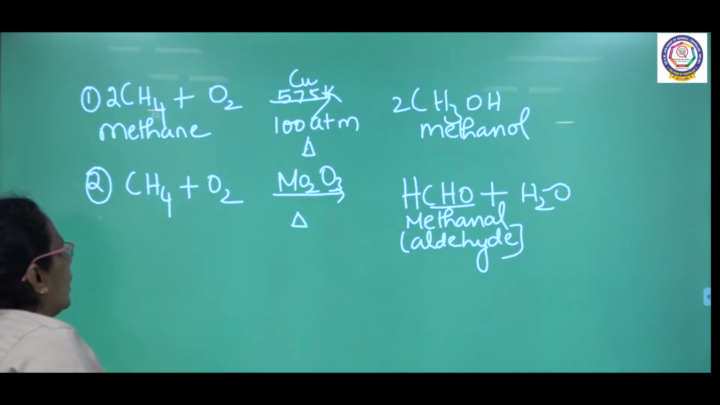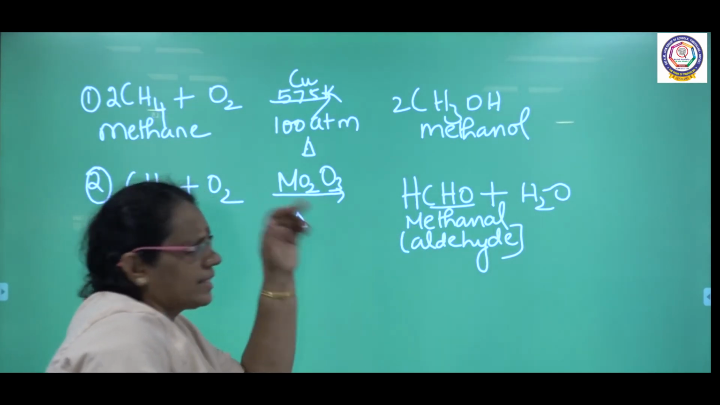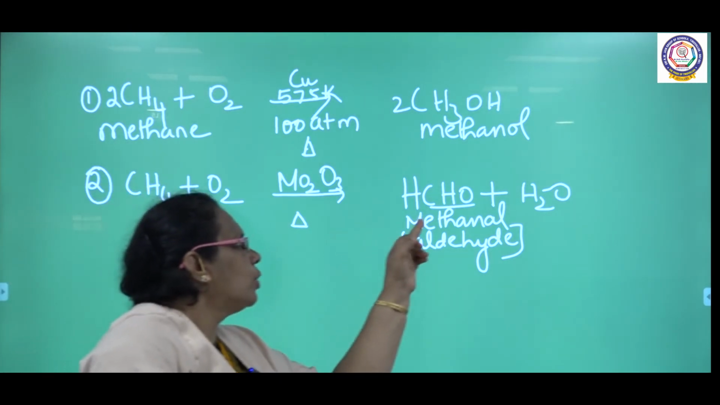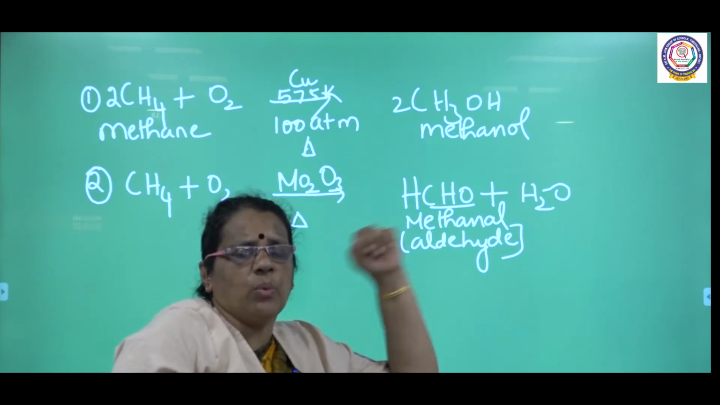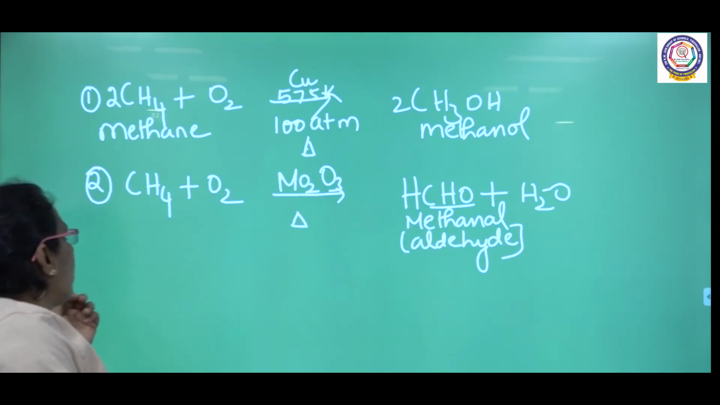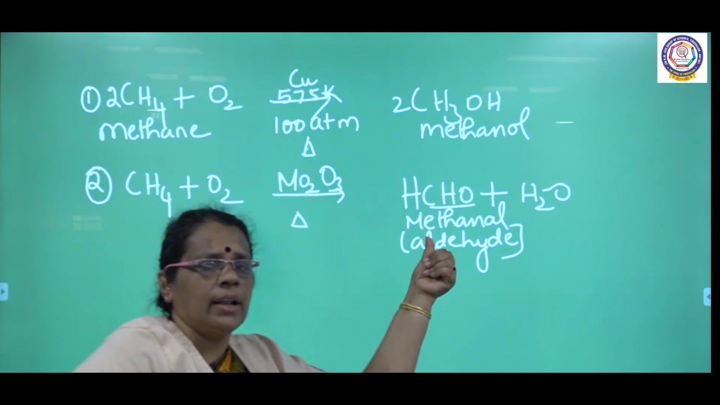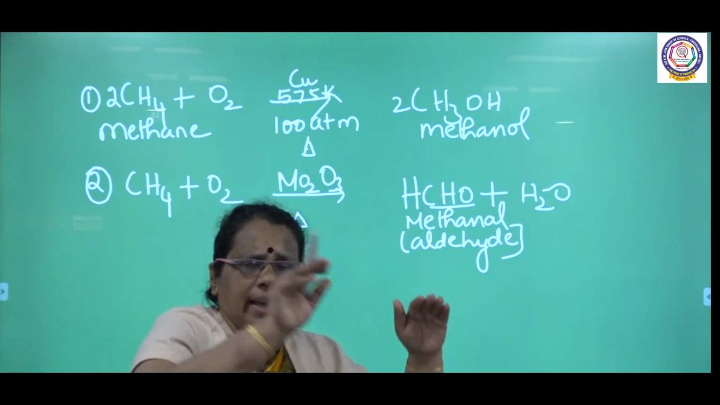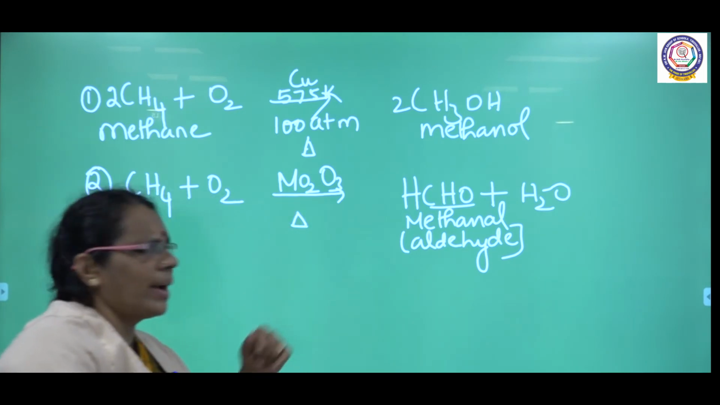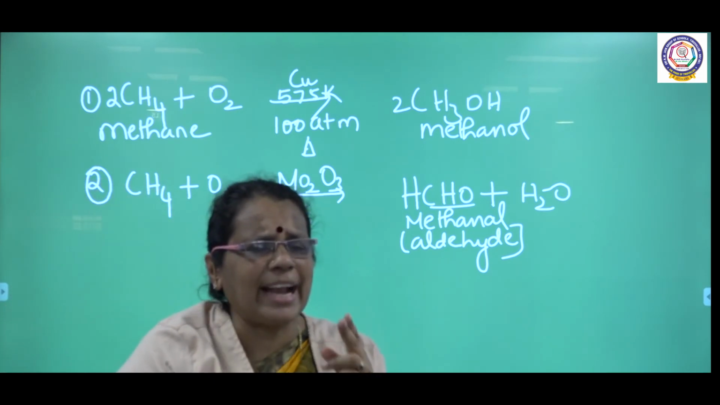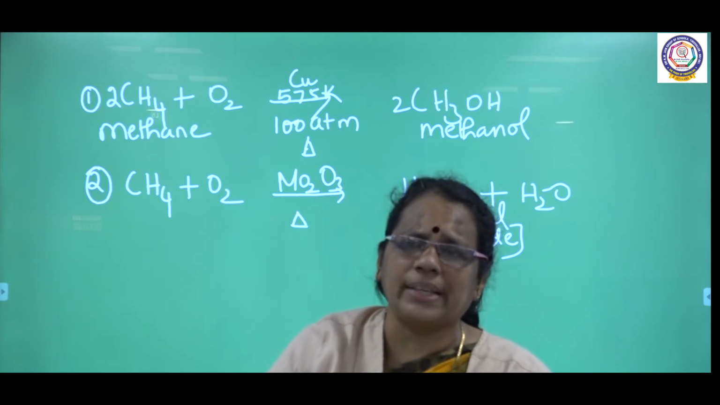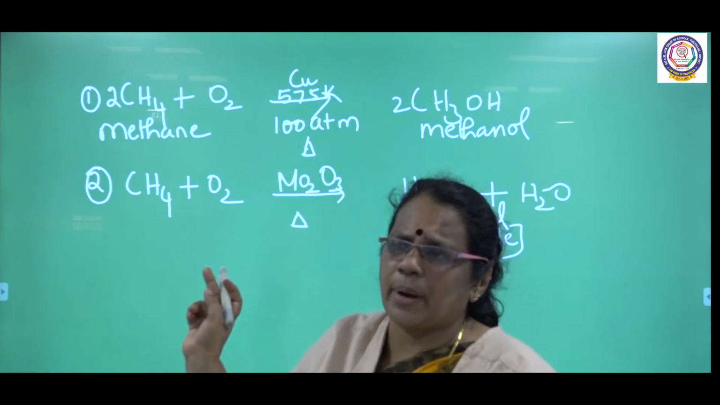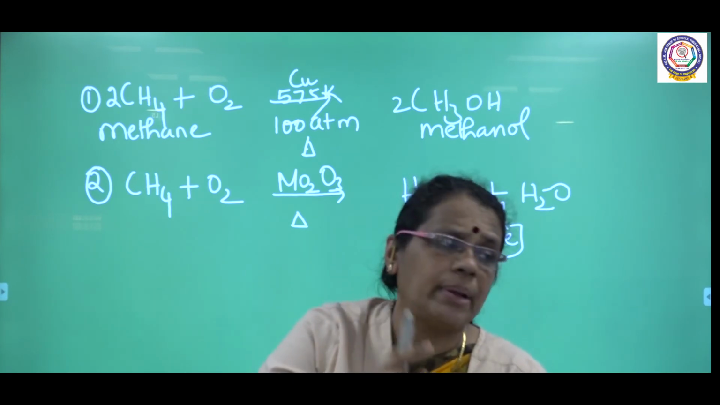We have to balance the equation. See, there is only 1 carbon on the reactant and product side, so carbon is balanced. What about hydrogen? There are 4 hydrogen. 2 hydrogen atoms are here, 2 hydrogen atoms in water, so 4 hydrogen got balanced. What about oxygen? There are 2 oxygen, 1 oxygen in the aldehyde and another oxygen in water. So all the atoms are getting balanced. Second one: methane undergoes controlled oxidation in the presence of molybdenum trioxide as catalyst, and the product is an aldehyde with the liberation of water.